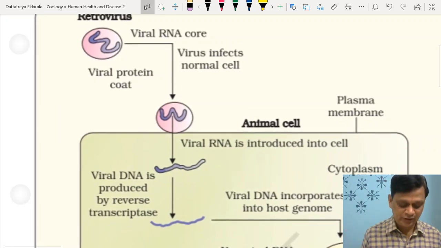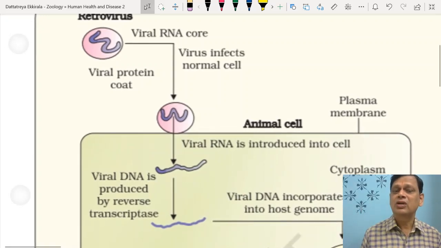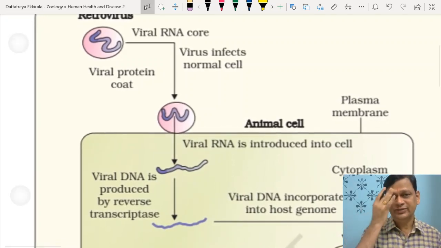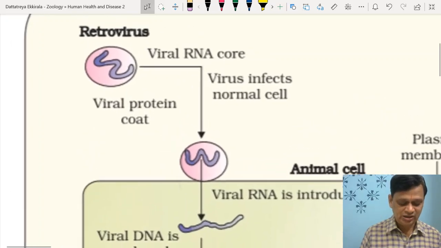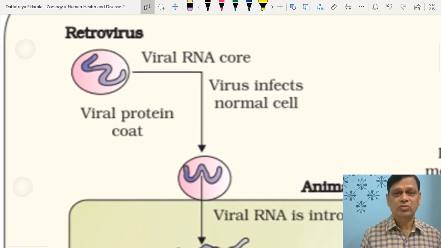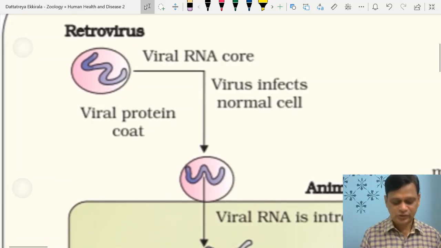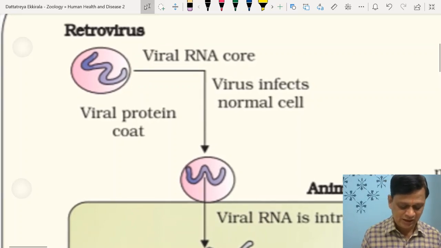Inner and outer protein layer with glycolipids. But it has a special enzyme called reverse transcriptase. So you see the intelligence, it is a very small, microscopic, primitive creature, a virus. Once it enters human beings, it dictates the terms to human beings or other animals.